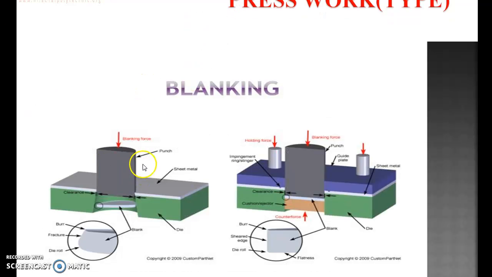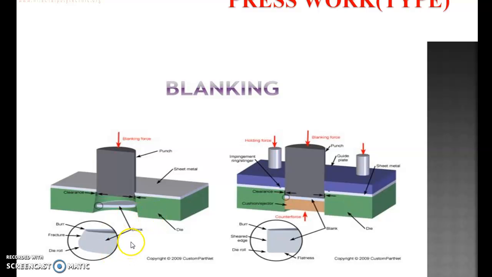Here you can find in the slide the workpiece, the punch, and the green color shows the shape of the die. When the punch enters this cavity, one piece is the blank piece which is cut out from the parent metal. So it is considered as a blank. This operation is simply known as the blanking operation.